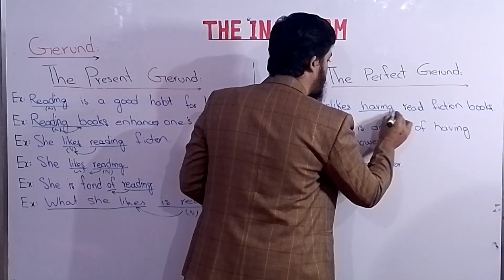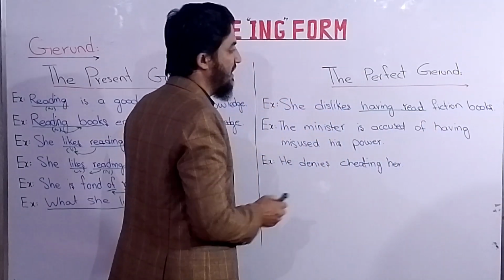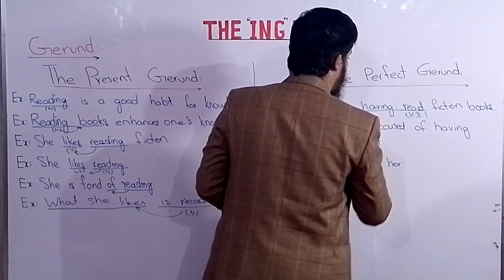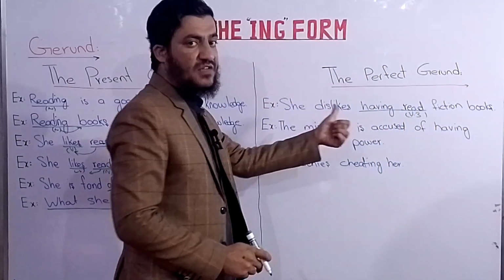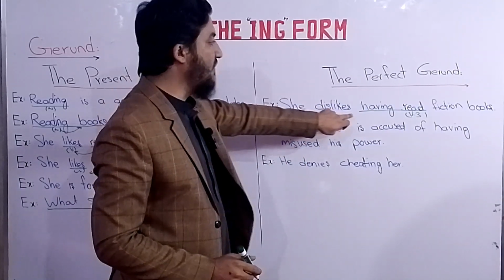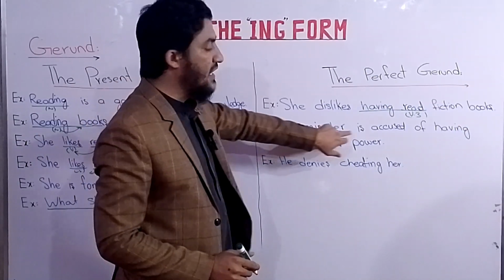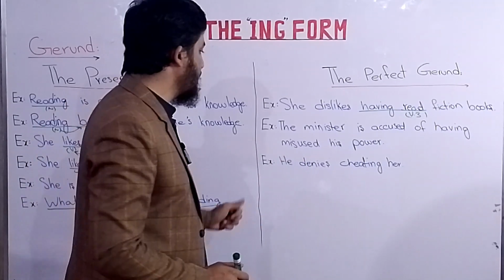We should always use having and the third form of the verb. Read is the third form of the verb. ठीक है, मतलब इसमें having plus third form of the verb we always use in the perfect gerund. She dislikes having read fiction books, or the minister is accused of having misused his power.